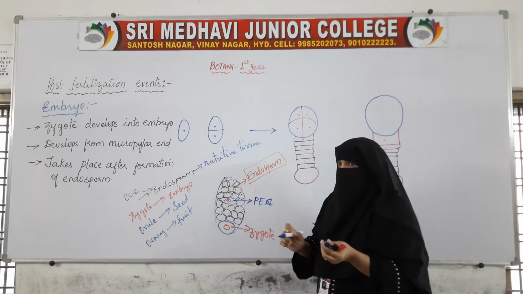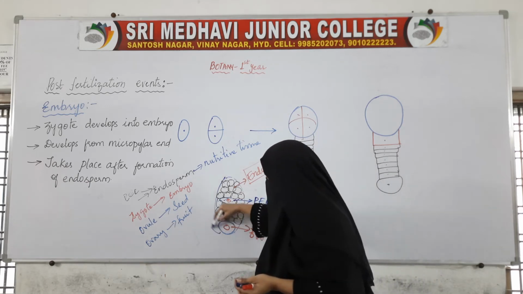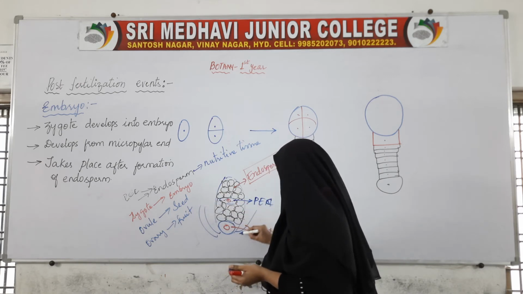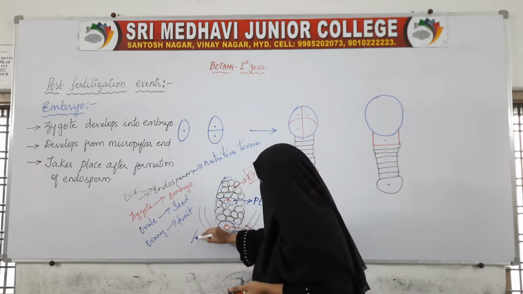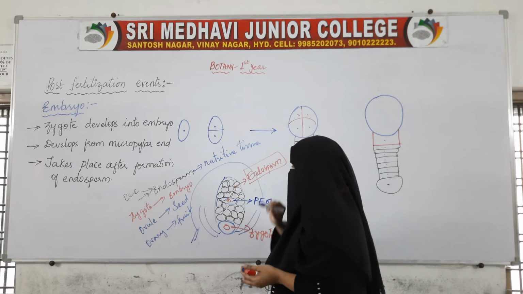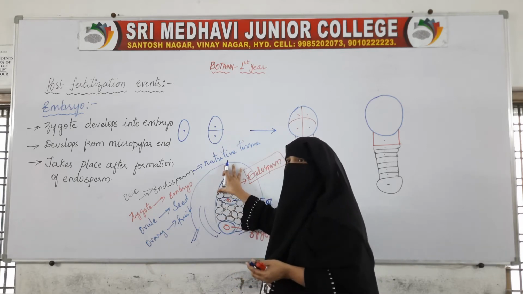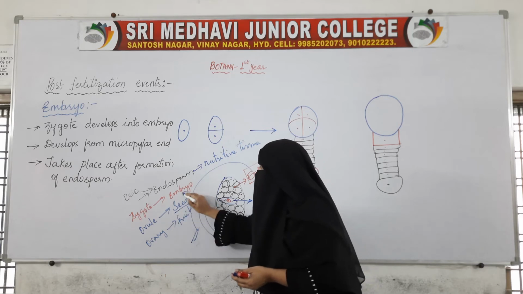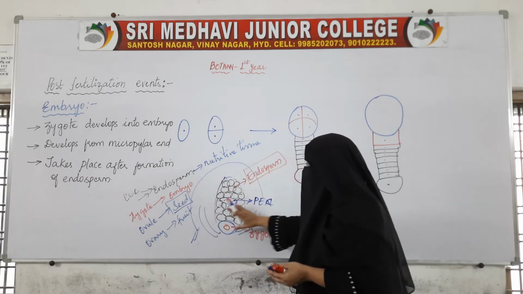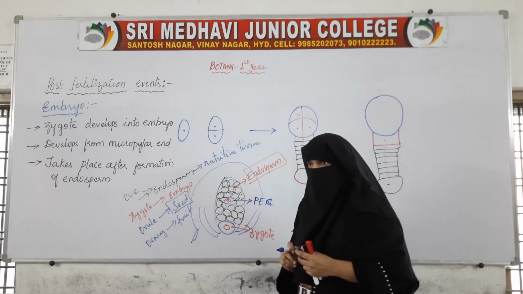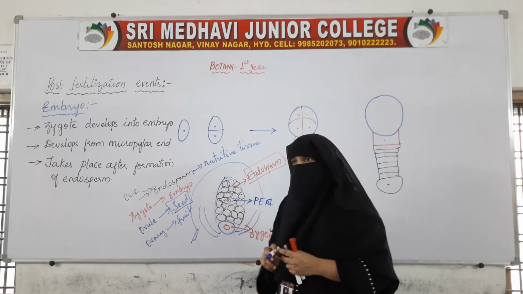This is the embryo sac. The embryo sac is in the ovule. This is the ovule. Now this whole ovule will change into seed.